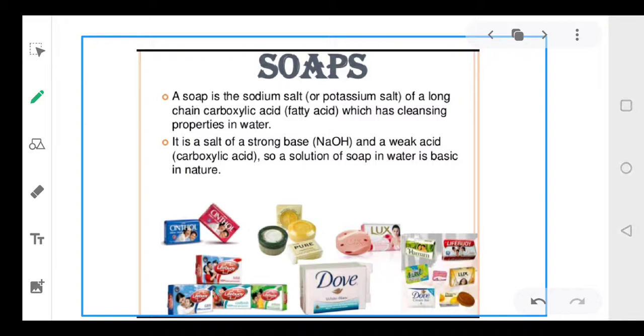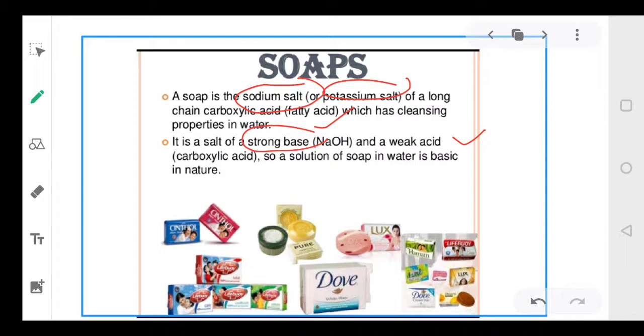So what basically are soaps? A soap is a sodium salt or a potassium salt of long chain fatty acids or carboxylic acids. It is made up of fatty acids, a long chain of fatty acids. And your soaps are made by using a strong base and a weak acid. The strong base can be NaOH or KOH, and the weak acid is a carboxylic acid.